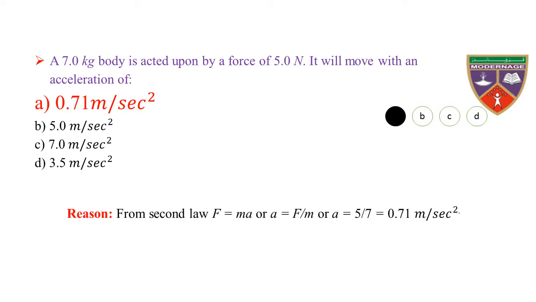Reason. From the second law, F is equal to M into A, or A is equal to F divided by M, or A is equal to 5 divided by 7, which is equal to 0.71 meter per second squared. Hence, the acceleration of the body is 0.71 meter per second squared.